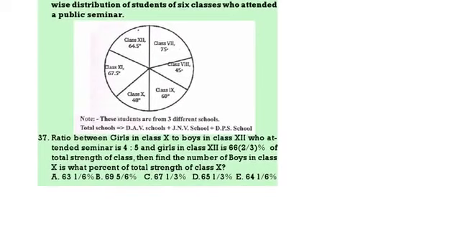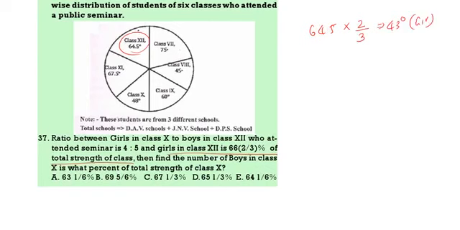Next question. The ratio between girls in 10th class to boys in 12th class who attended seminar is 4:5, and girls in 12th class is 66, 2/3 of the total strength of the class. Then find the number of boys in 10th class is what percent of total strength of 10th class. Now see here. 12th class we are having 64.5. In this, girls will be 2/3 and boys will be 1/3. So in 64.5, 2/3 means how much? 43. This is nothing but girls. Remaining 21.5. This is boys.